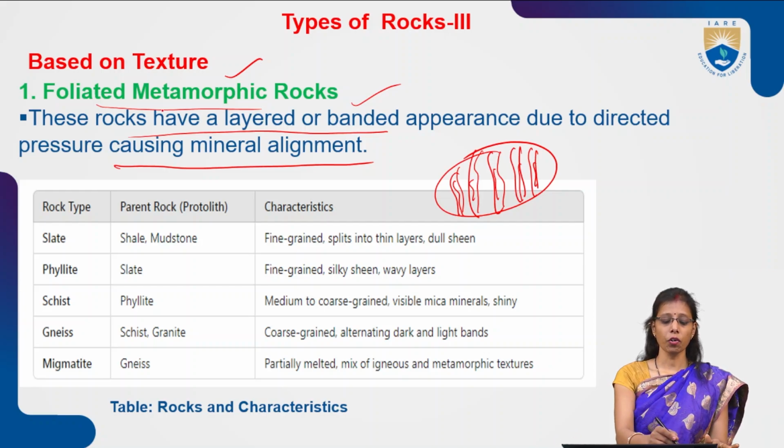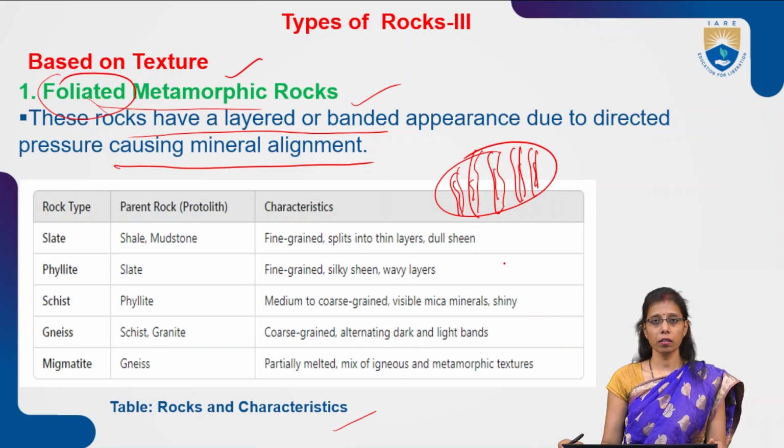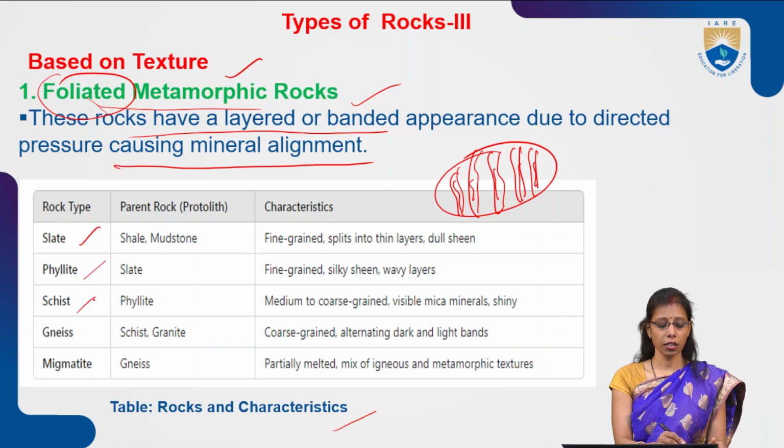So these types of rock we call foliated rocks. What are the rock types and characteristics here? Under metamorphic rocks, we find different types of rocks like slate, phyllite, schist, gneiss, and pegmatite. So these are the different types of metamorphic rock. After the igneous rocks, metamorphic rock is itself durable for construction works.